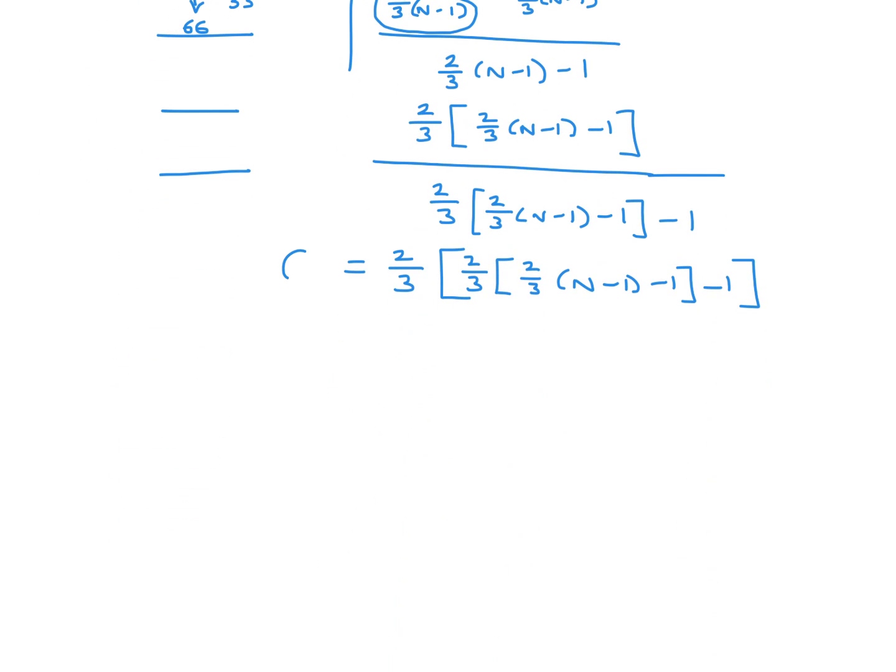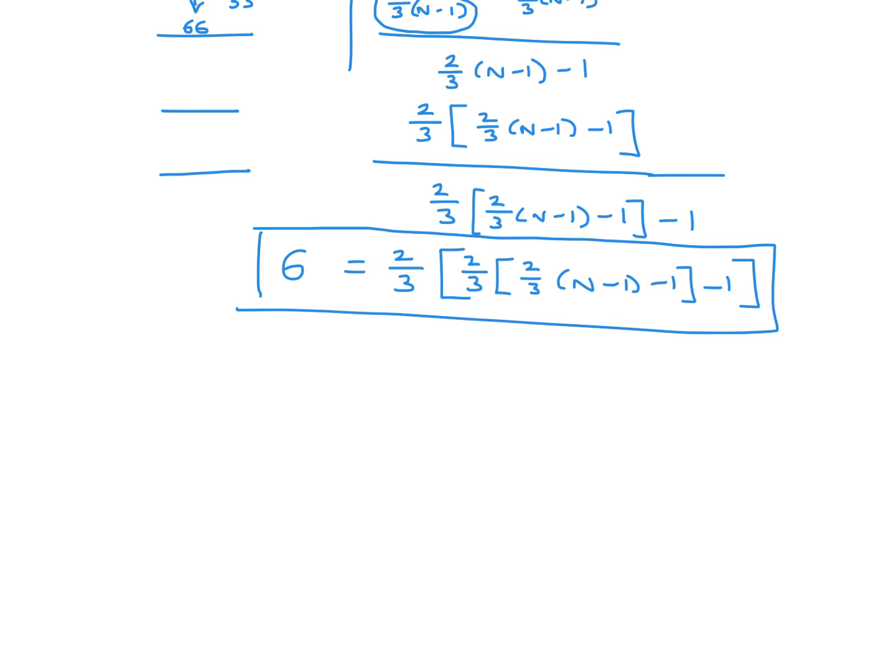Okay, so then therefore make that equal to 6, and this is the mathematical equation that you now have to solve. It shouldn't be too bad. Here we go. First, let's cross multiply. So 6 times 3 over 2, and that's going to equal 2/3 n minus 1 minus 1 minus 1. Let's see if I did that right. Hopefully I did. So 6 times 3 is 18, over 2 is 9. And then let's just bring this 1 over. So that's going to be 10.